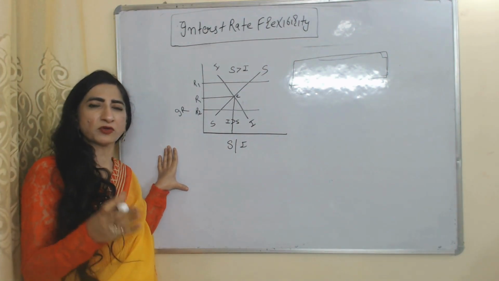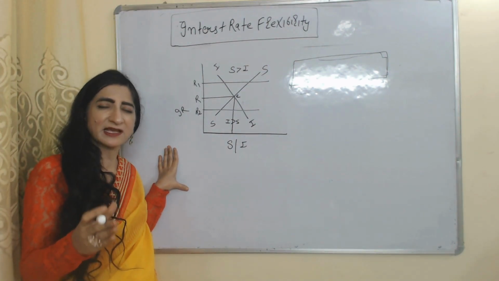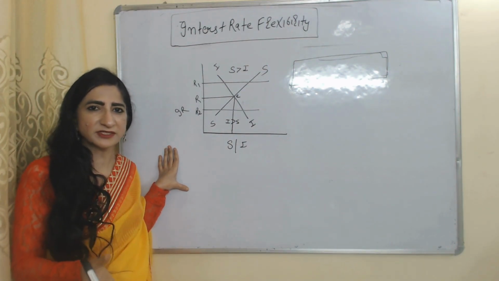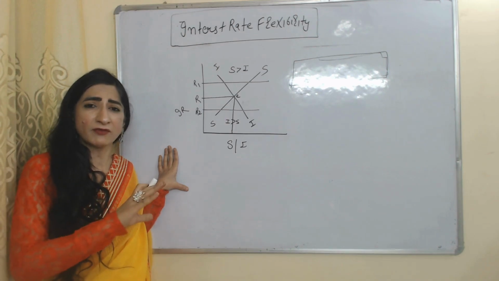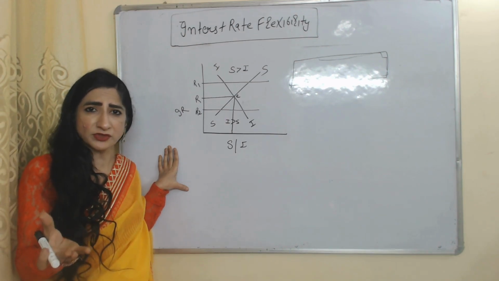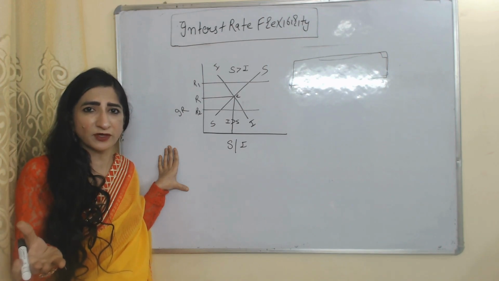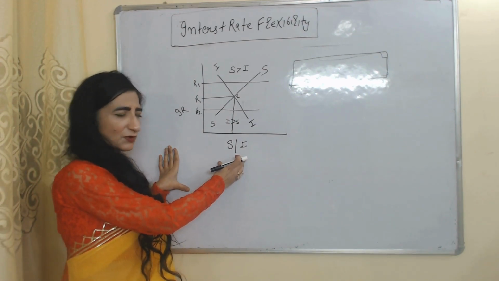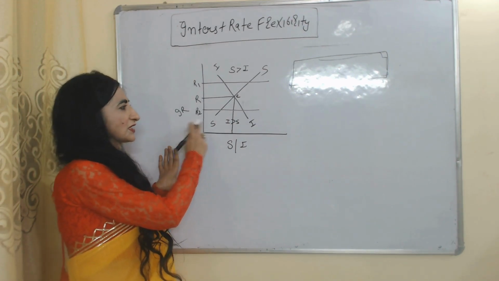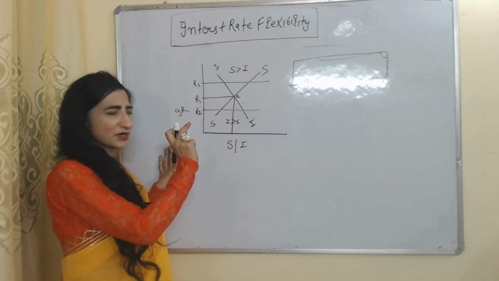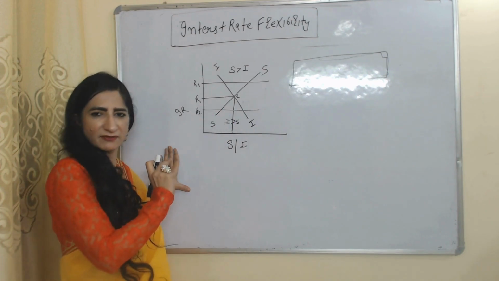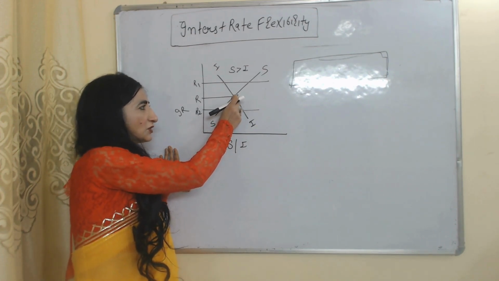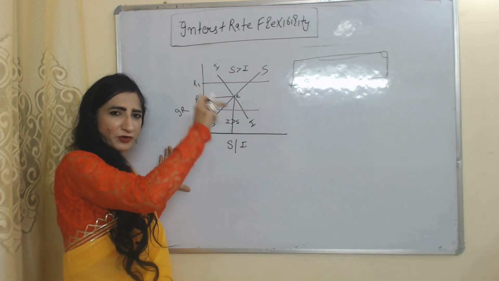Now we are going to talk about interest rate flexibility. According to classical economists, the interest rate is flexible. The interest rate can change according to the situation. That's why we can achieve the full employment point. Here you can see on the x-axis we have saving and investment, on the y-axis we have the interest rate. This I is our investment curve, this SS is our saving curve. When saving is equal to investment, that means we have full employment in the economy.